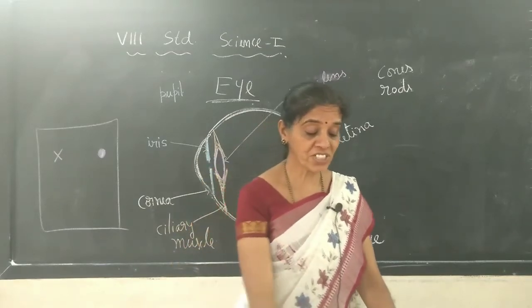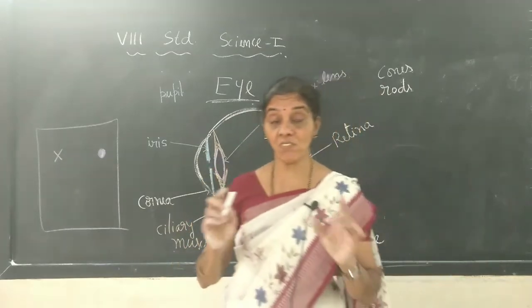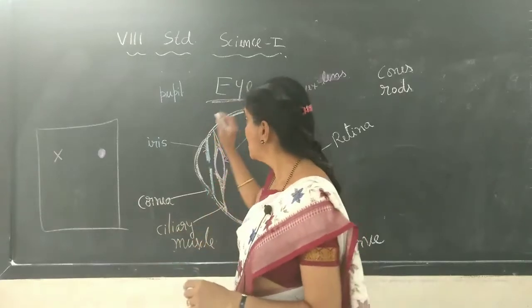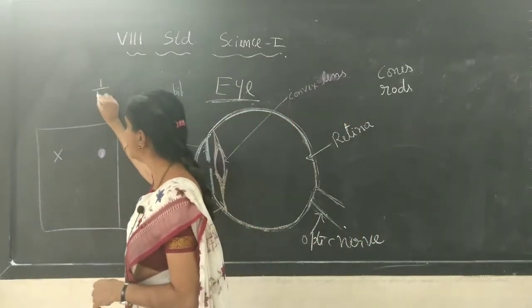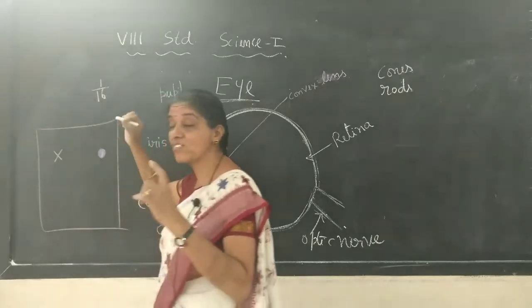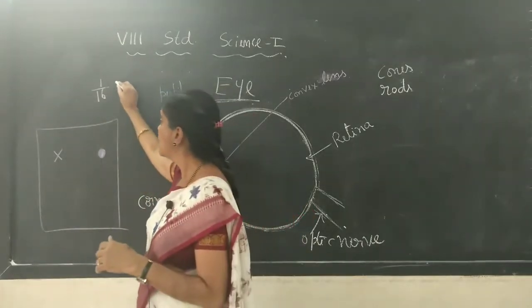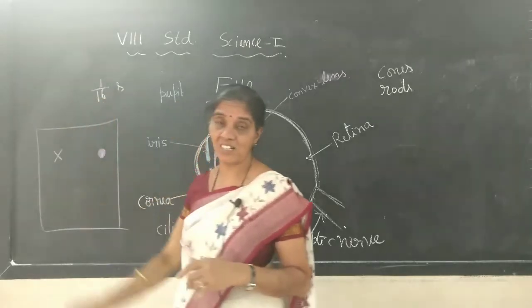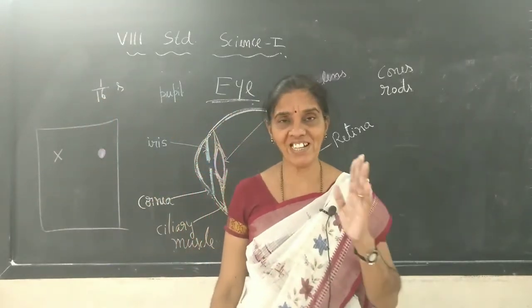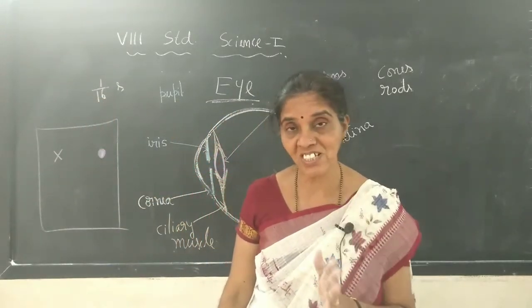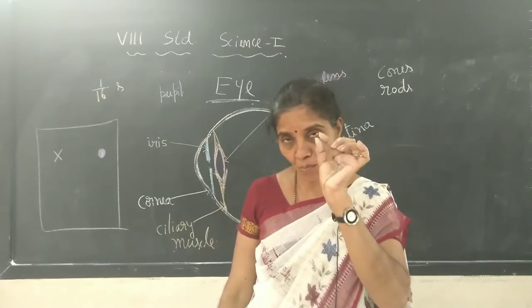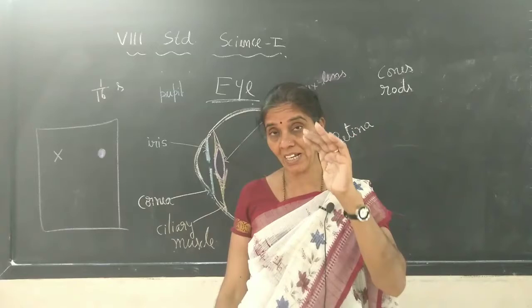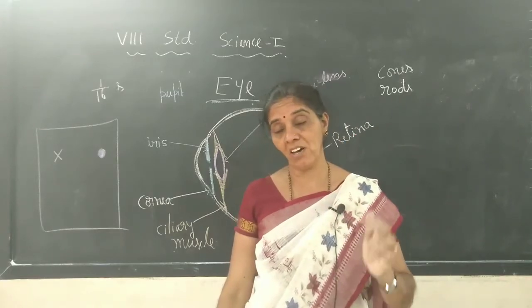How much time will that sensation of seeing that image stay? When an image falls, any image, that sensation of seeing will remain for 1/16 of a second. If you divide a second into 16 parts, you get a small time, no? Within that time, that sensation of seeing will remain in our brain or in our mind.